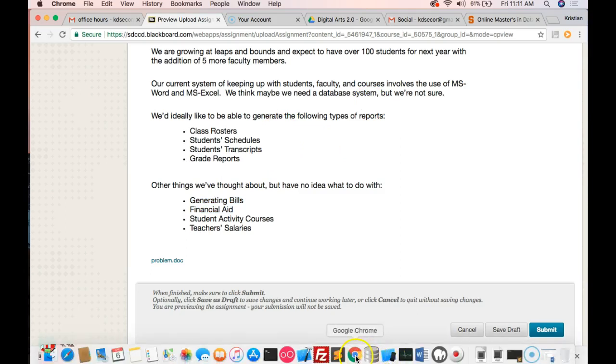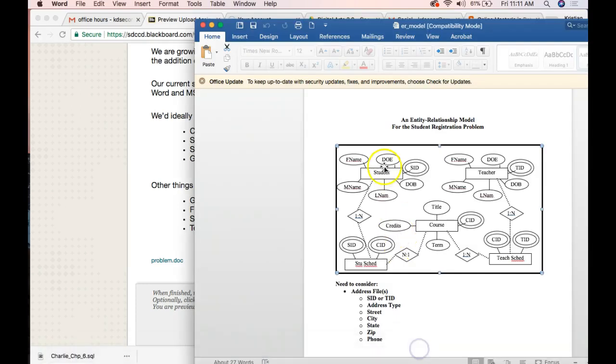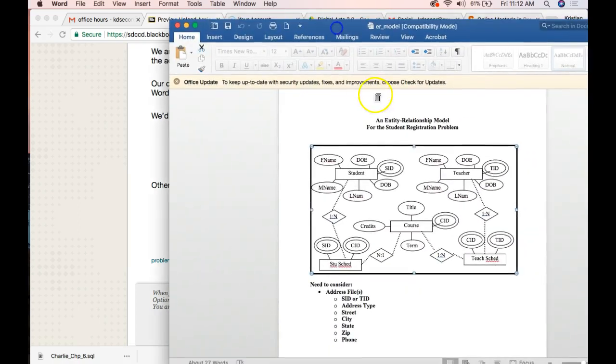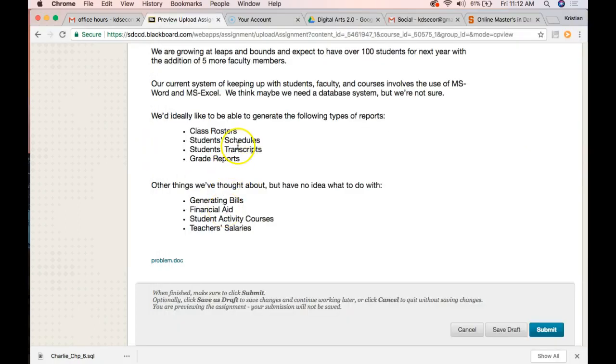class rosters. Great. All I would need to do that is to select the students and courses where the IDs are connected and where the course is a specific course. So the criteria would be in the courses, and then we could still get reports for that. Okay, so what about student schedules? The same thing. I would make a similar query on these two tables where they're connected and where the term is current. So that would be the schedule.